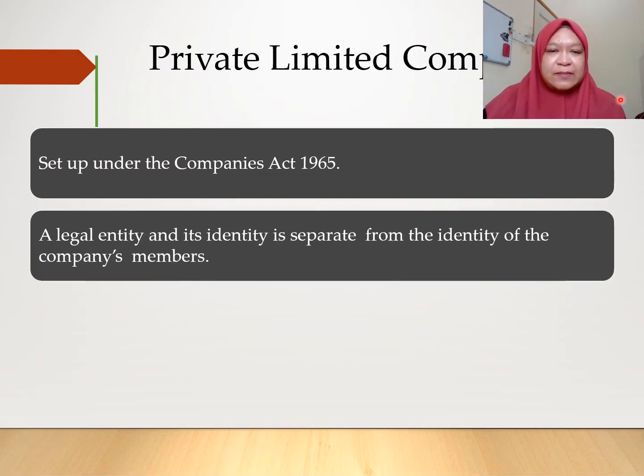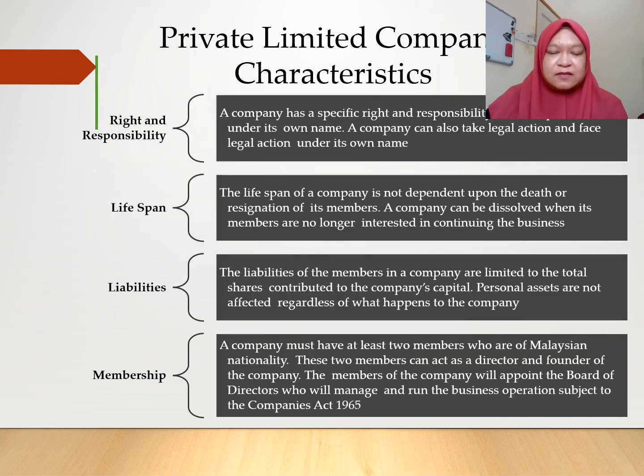Next, we have private limited company, set up under the Companies Act. Let's say the characteristics of the private limited company. Right and responsibility: the company has specific right and responsibility. The lifespan is much longer. It does not depend on the death or resignation of the members. The company still can run.